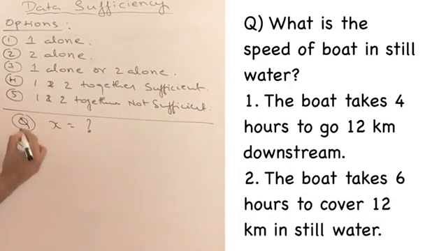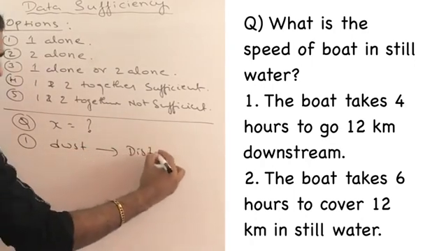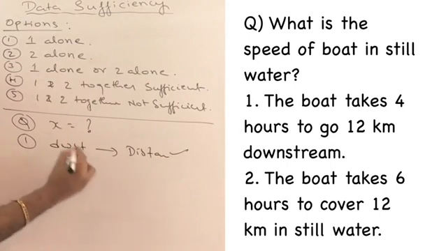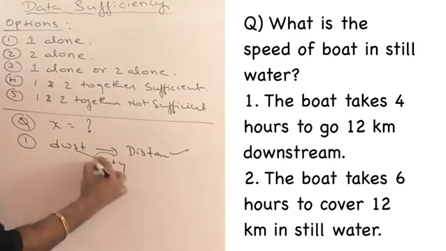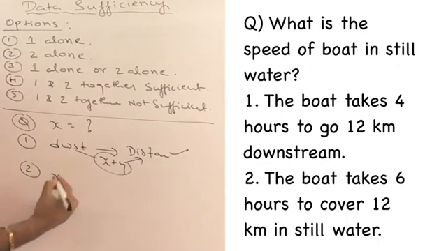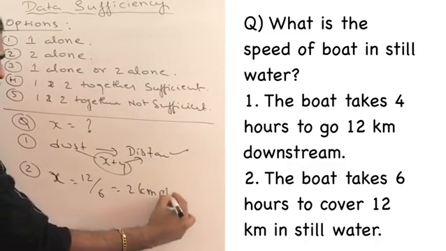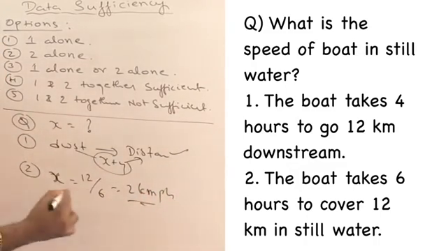In the first information, he has given downstream and he has given the distance also. So distance is known, downstream is known. That means he has given X plus Y including distance. And in the second one, he has directly given X value. That means in still water, he is traveling 12 kilometers in 6 hours. So my answer is 2 kilometers per hour. The speed of the boat is 2 kilometers per hour.